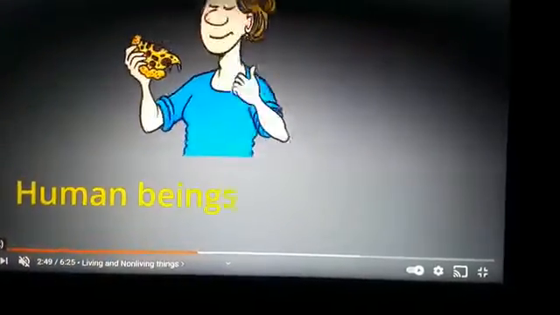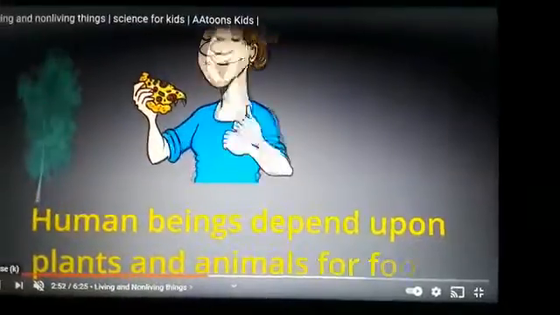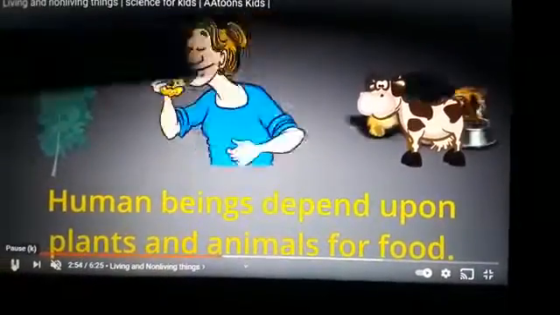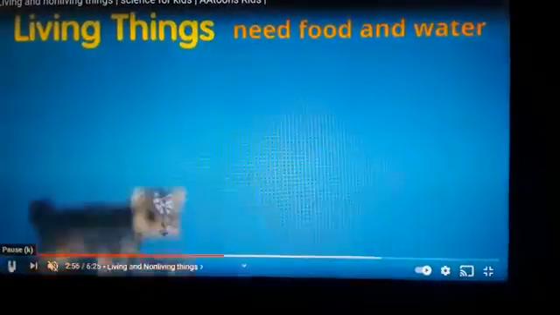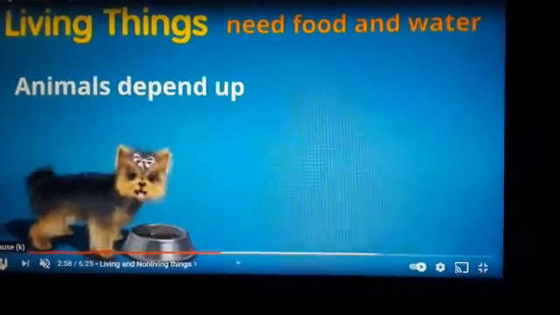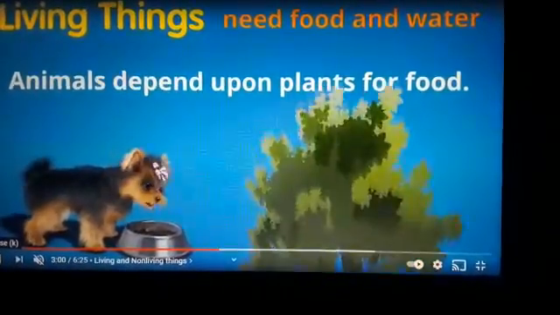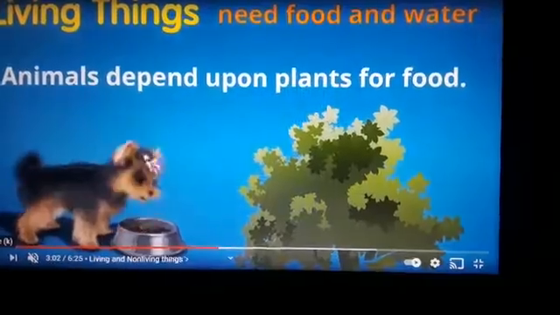Look, can you eat? Yes, you eat. And the plant feeds on nutrients. And animals eat as well. Look at the doggy eating. Living things can eat. Yes, they can feed.